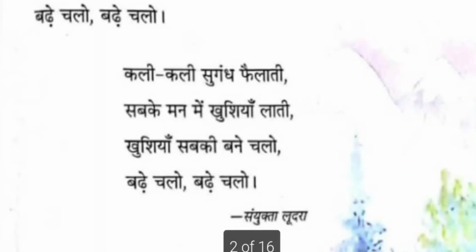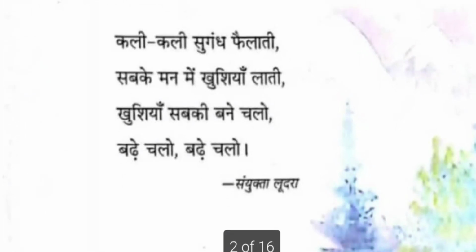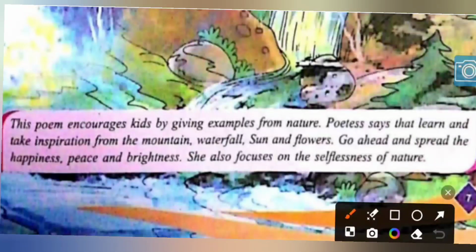The last stanza, we have to get the inspiration from the flower buds to spread the fragrance selflessly. The poet wants to convey, you have to spread the joy, the peace, the positivity, and keep moving forward without stopping. Like a flower, you should be very selfless and make others happy. So beautifully written by Sayukta Ludra. So the poem encourages the kids by giving examples from nature. We have seen the examples from the mountain, the sun, the flower and the waterfall. We have to take the message and keep moving forward, right?